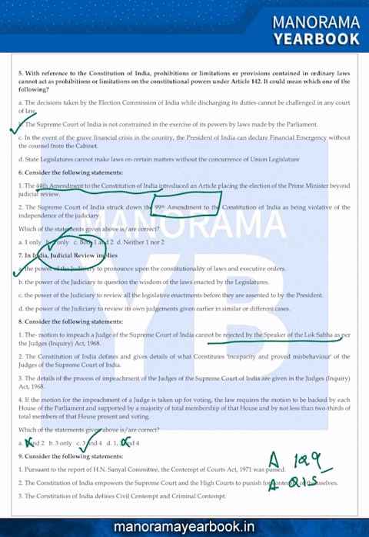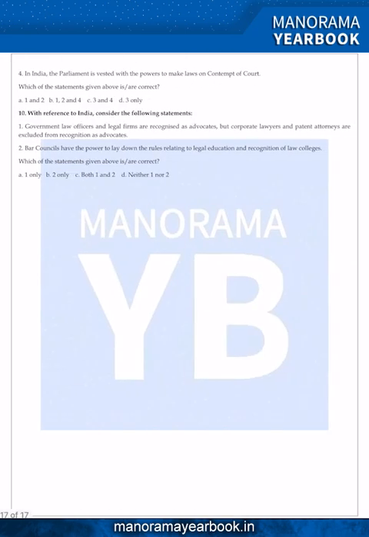But if you look at the third statement, the Constitution of India defines civil contempt and criminal contempt. That is wrong. The Constitution of India does not define civil contempt and criminal contempt. And if you look at option 4, in India, the Parliament is vested with the power to make a law on contempt of court.